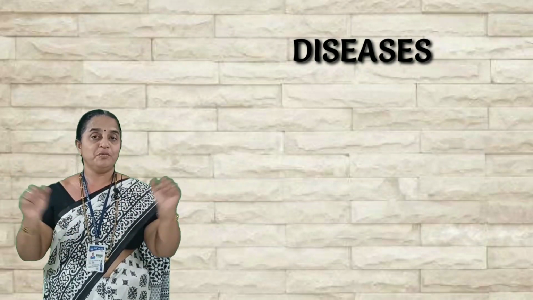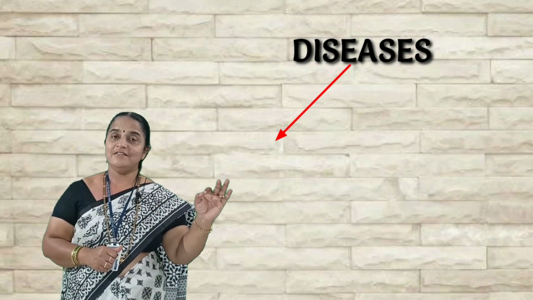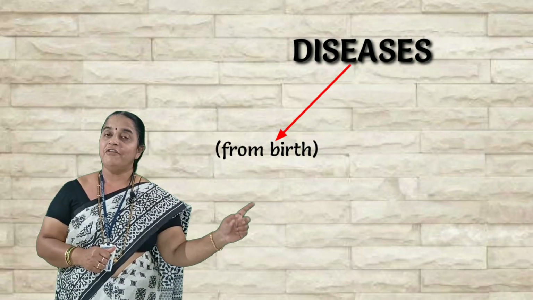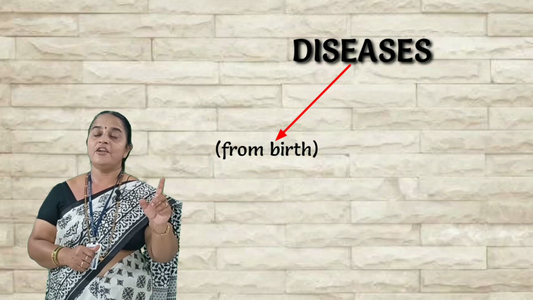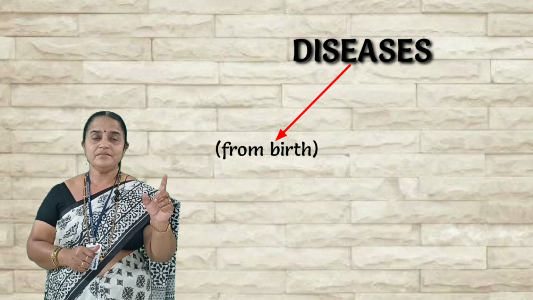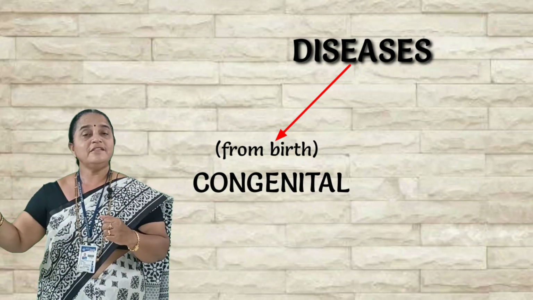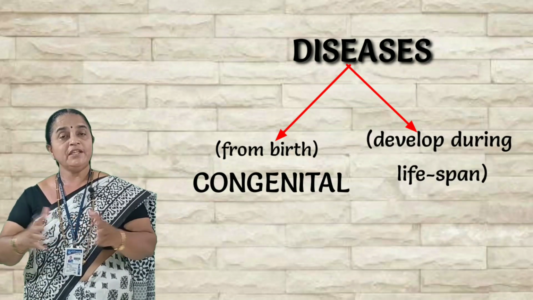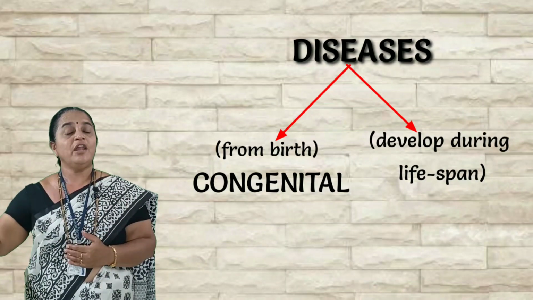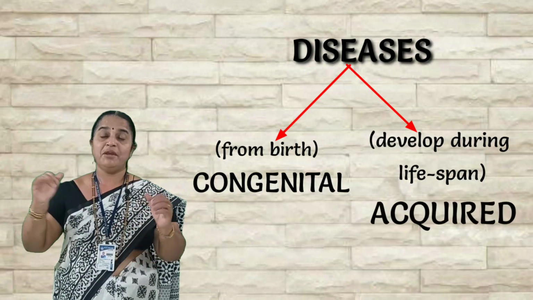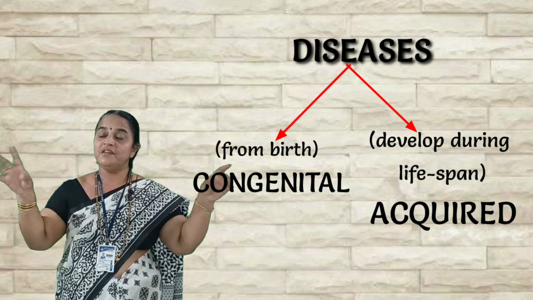So diseases are broadly classified into two groups. The diseases which are found right from birth are known as congenital diseases, and the diseases which develop during the lifespan are called acquired diseases. So remember, there are two groups of diseases.